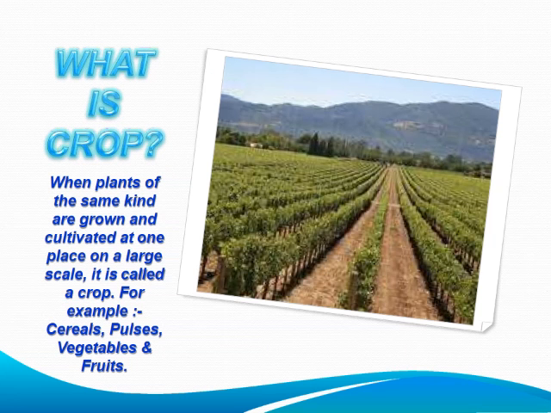Now the first one is, what is a crop? When plants of the same kind are grown and cultivated at one place on a large scale, that is known as a crop. A few examples of crops are cereals, that may be wheat, maize, rice, paddy, pulses, different types of vegetables and fruits. These all are considered under crop.